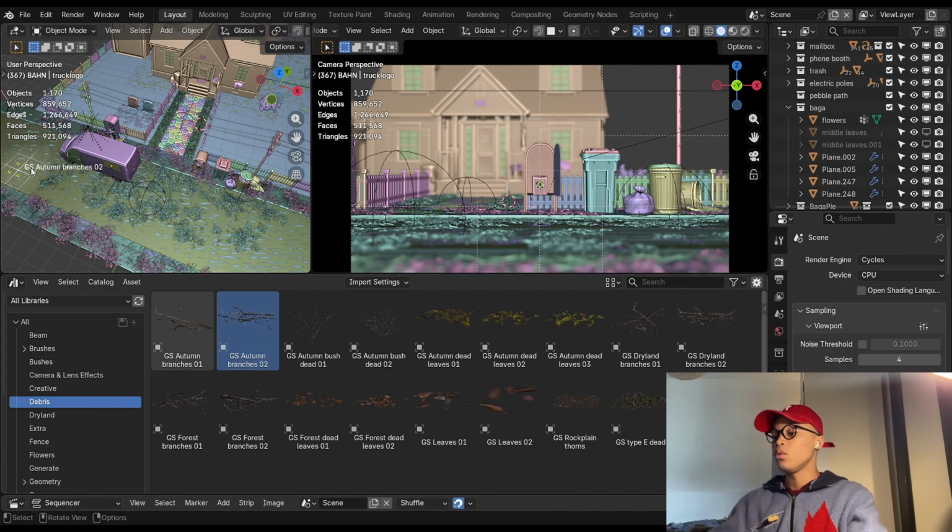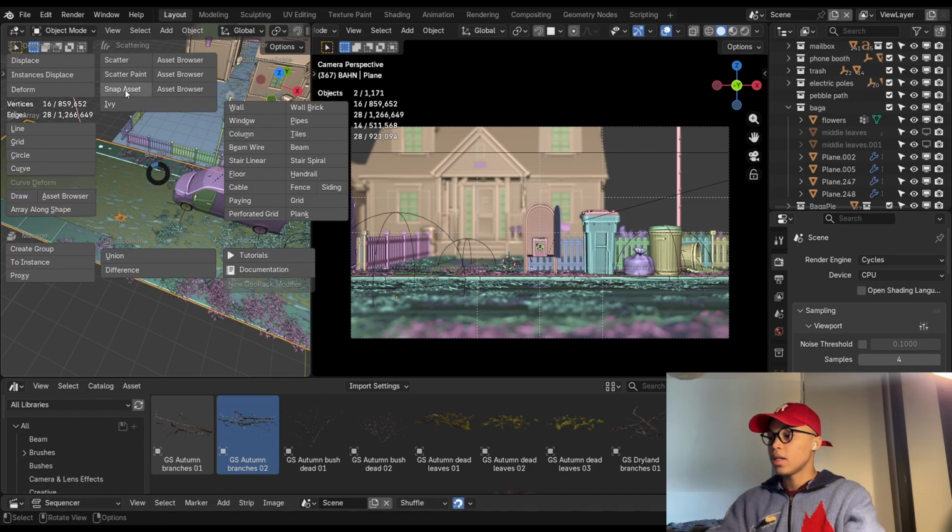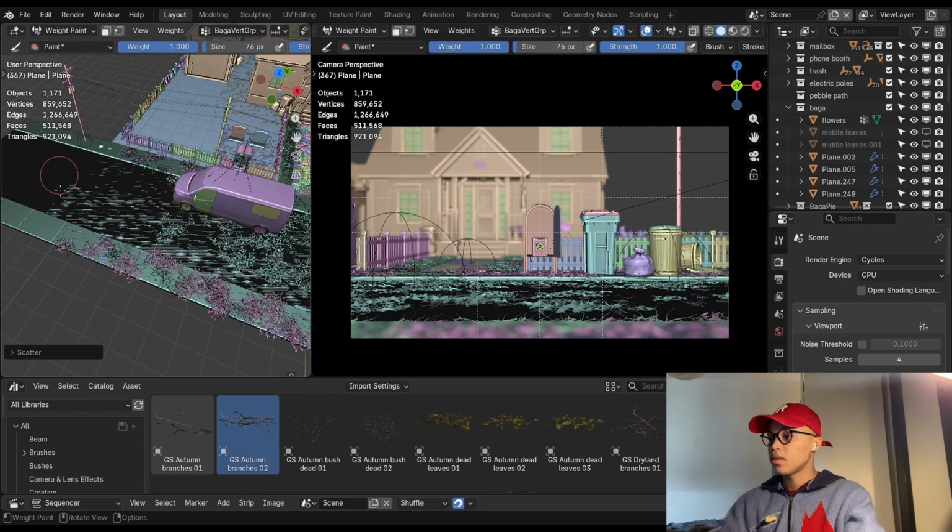Then you select the object that you want to be scattered, and then you select the object that you want the scattering to happen on, and then you press J and you click on scatter paint. Like I have this object and I wanted to scatter on this plane, I just press J and then scatter paint, and then it's going to get you here, and you can just paint the object on.